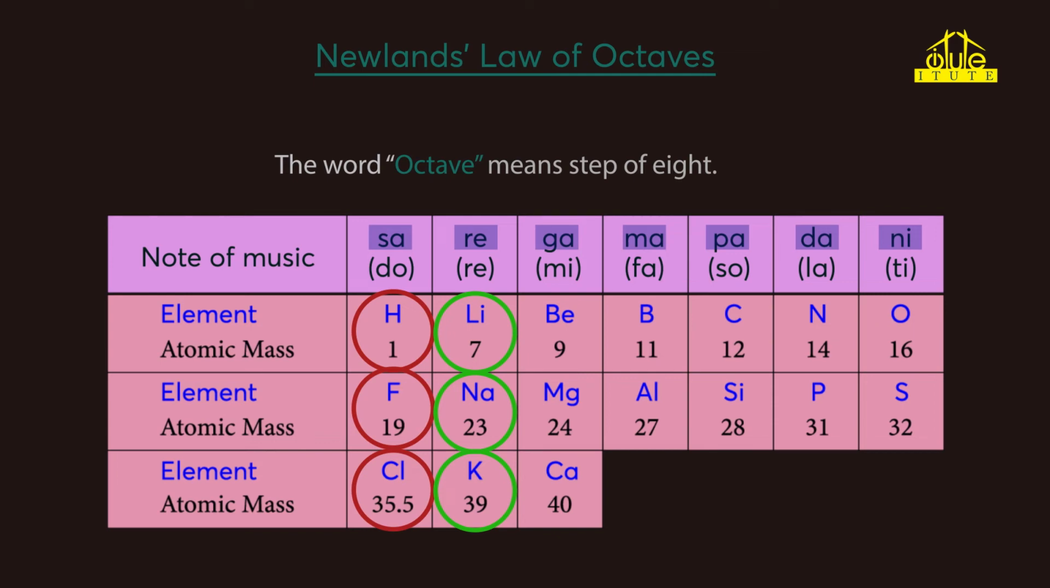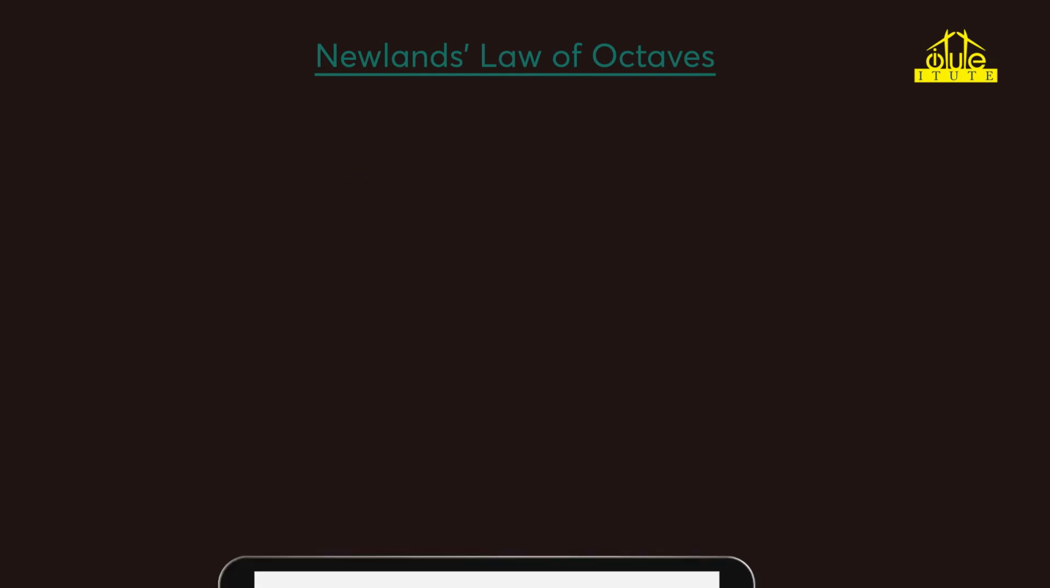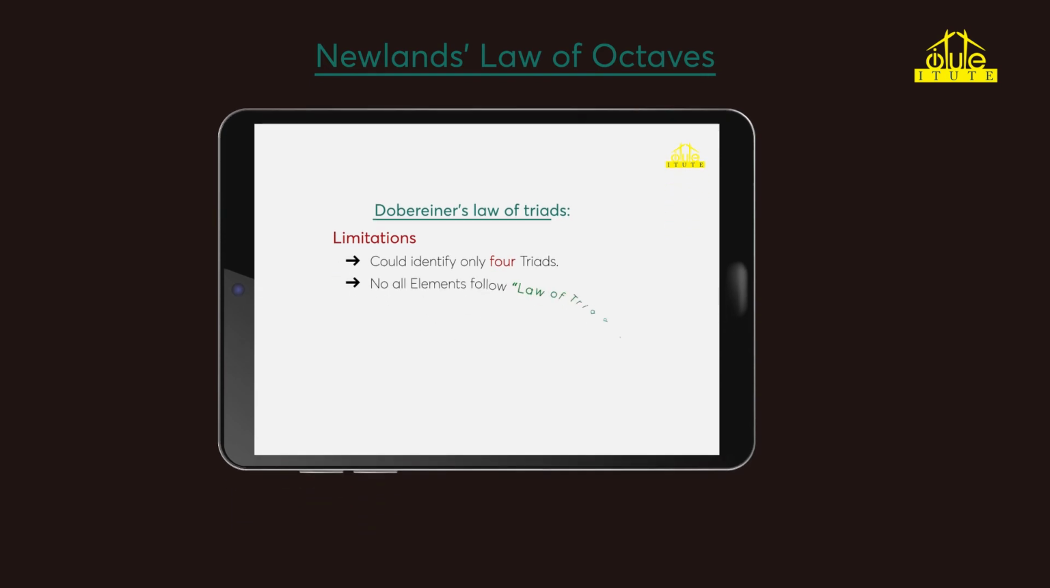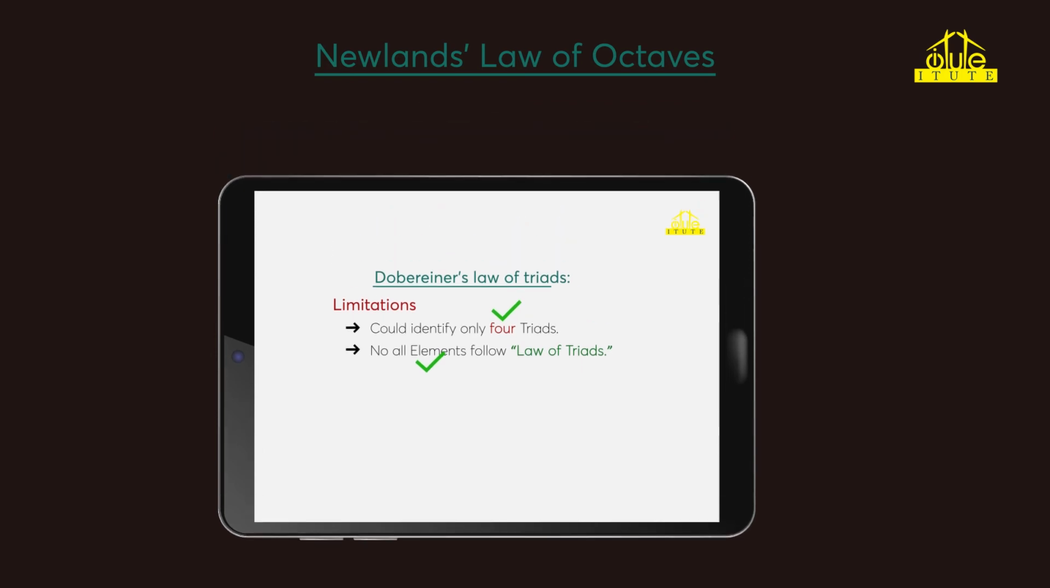Like this, if we choose any element from the arrangement, say we choose carbon, then the 8th element from carbon is silicon. So by Newlands' law of octaves, carbon and silicon will have the same property. Now if we recall Döbereiner's triads, they had the following limitations. First, he could formulate only 3 triads. Second, all elements do not follow the law of triads.